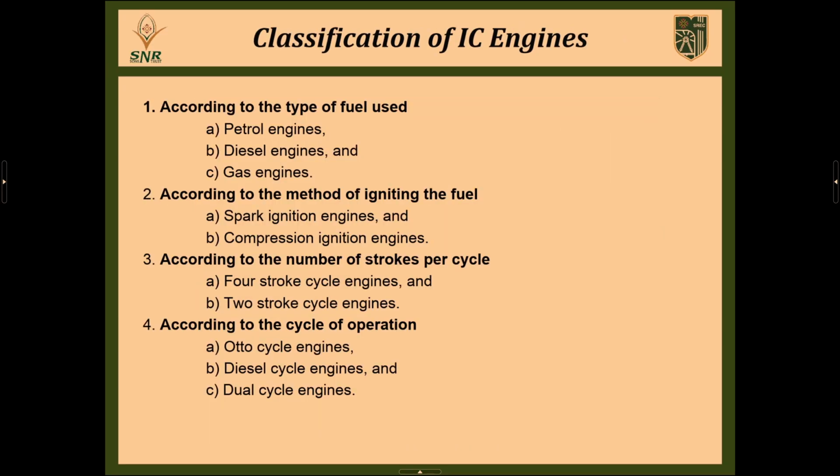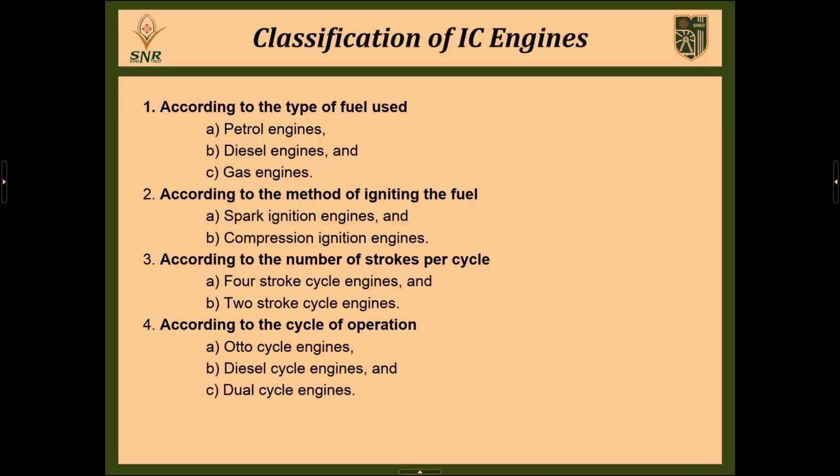Next, classification of internal combustion engines. Now we are going to discuss the general classification of internal combustion engines. At first, according to the type of fuel. Normally in an internal combustion engine we use petrol and diesel as fossil fuels to produce power.